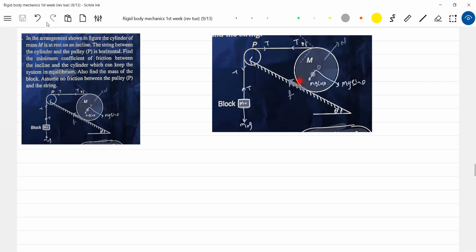Once again, you can go back and read. I think we don't have any straightforward methods for understanding the question. One method is to get all the forces acting, then check whether he's asking about equilibrium or whether it will move. He will ask you either equilibrium or not in equilibrium. Those are the two cases. Check for is it equilibrium or not in equilibrium.